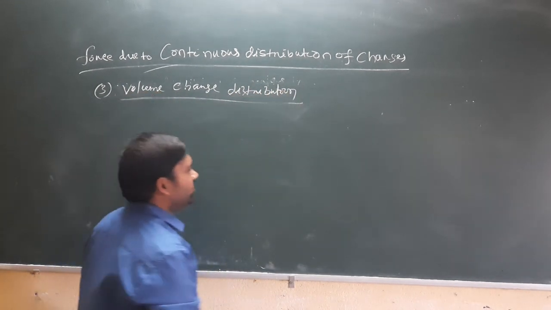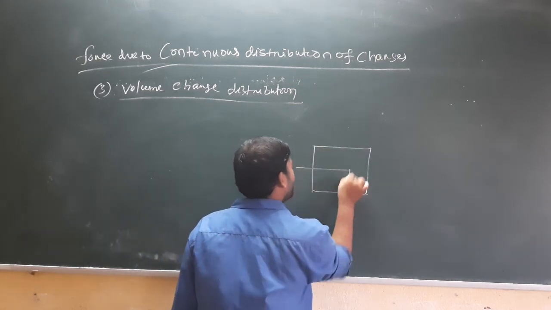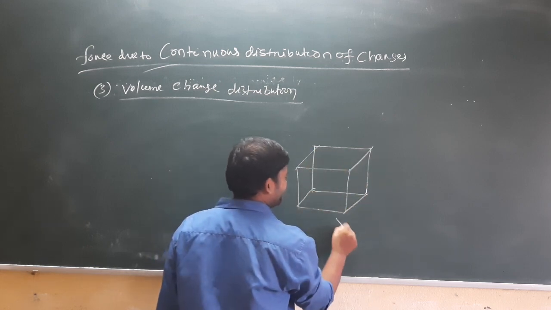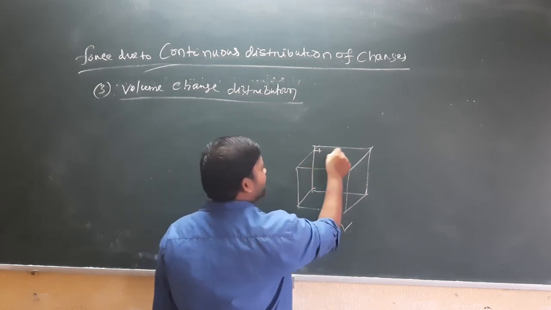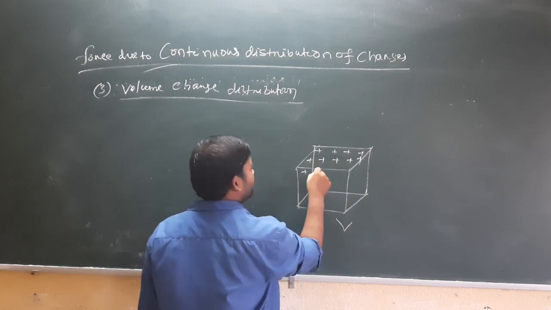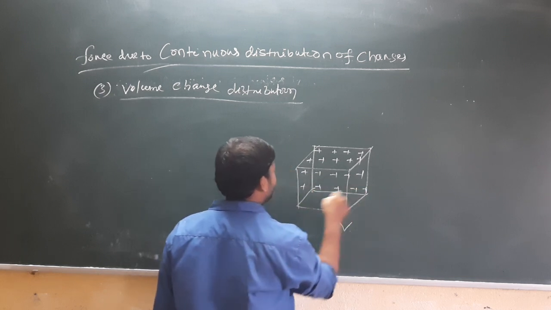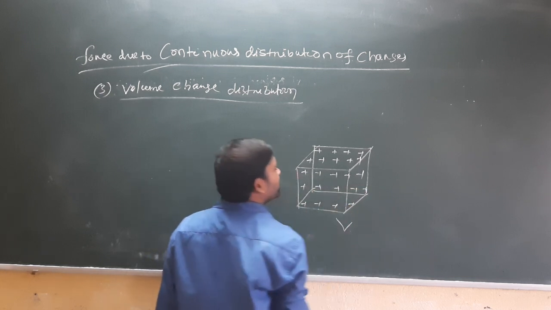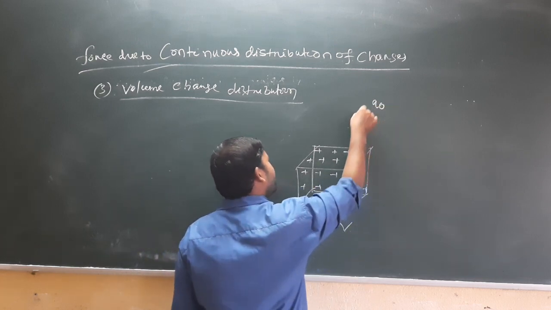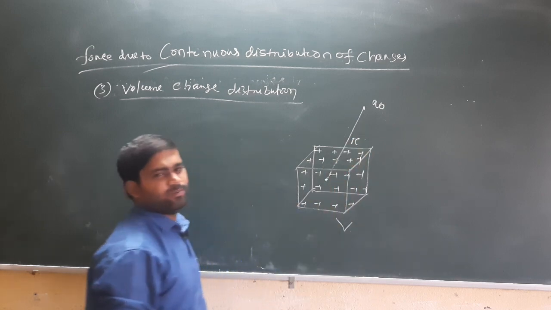Suppose I take a volume element having volume V, on which a large number of charges are arranged in a continuous manner, and a small test charge Q0 is at a distance of r from that volume element.